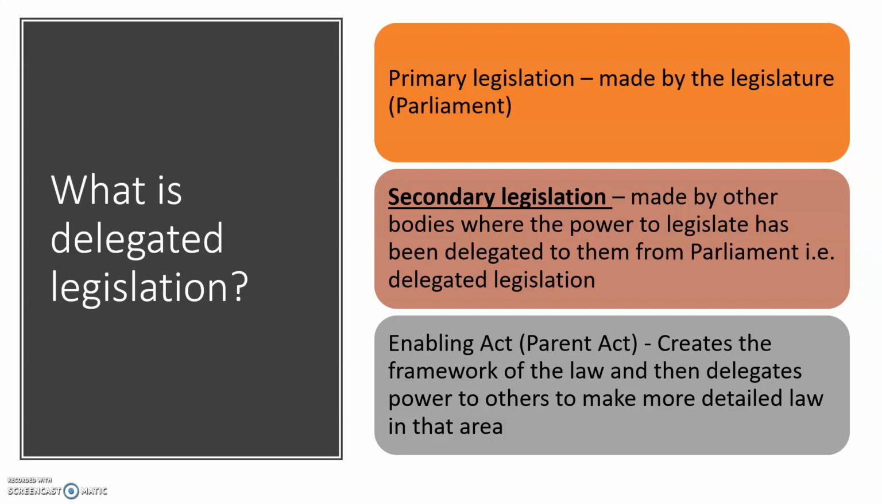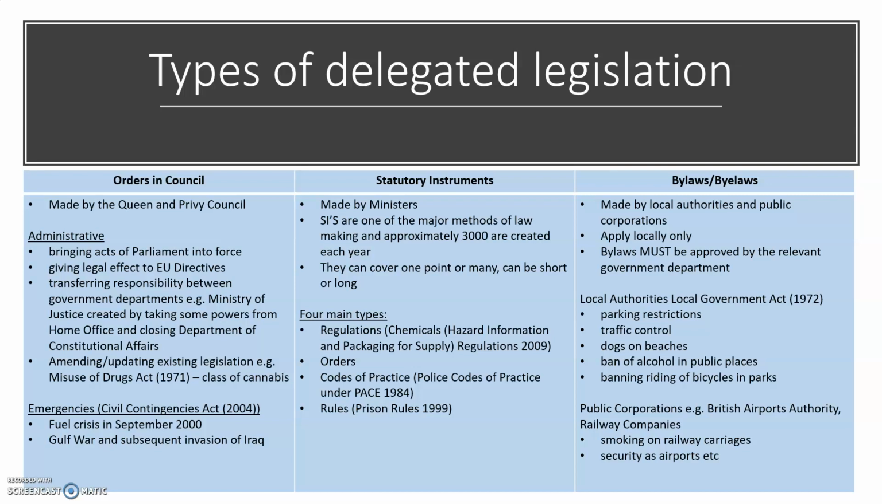Now, to be able to make delegated or secondary legislation, you have to have the power from an enabling act. An enabling act is a piece of primary legislation, so that always comes from Parliament. So the enabling act enables you to make delegated legislation, and it can lay out the framework for how you make that law and what limitations there may be on that, and what you can and can't do. So to make delegated legislation, you have to have the power delegated to you from an enabling act from Parliament. We're going to start by looking at the types of delegated legislation.